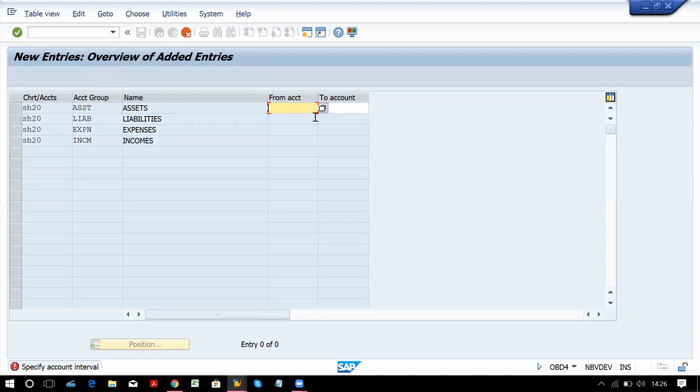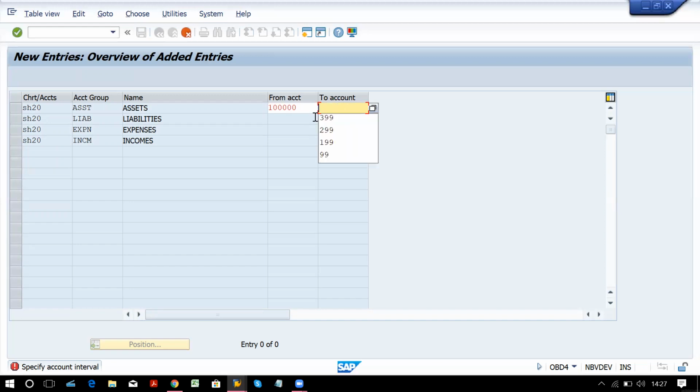The number we give should be within 6 digits, because the number of digits we entered was 6 at the time of creating the chart of accounts. If you go for more than 6 digits, it will allow you to create, but that's not correct. It will not throw any error message, but that is not right. Within 6 digits you can enter any numbers. Generally we give like this: 1 lakh to 1 lakh 99,999 and so on.